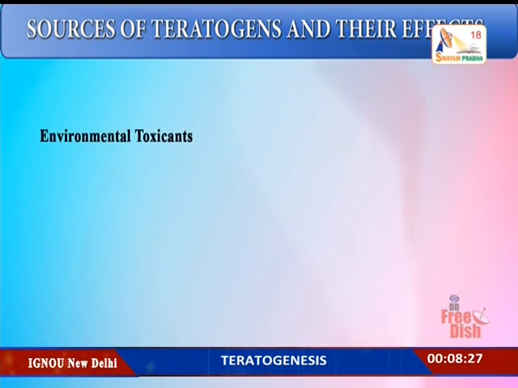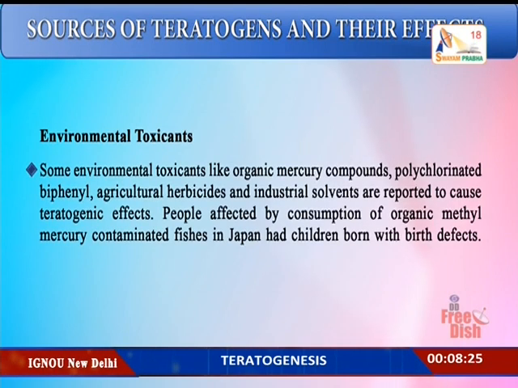Environmental toxicants. Some environmental toxicants like organic mercury compounds, polychlorinated biphenyls, agricultural herbicides, and industrial solvents are reported to cause teratogenic effects. So the people who had consumed organic methyl mercury contaminated fish in Japan had children who were born with birth defects.